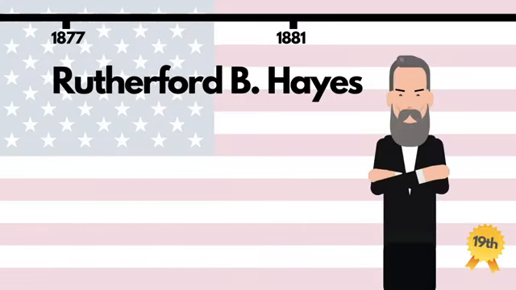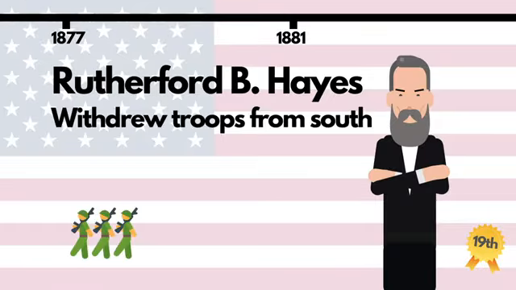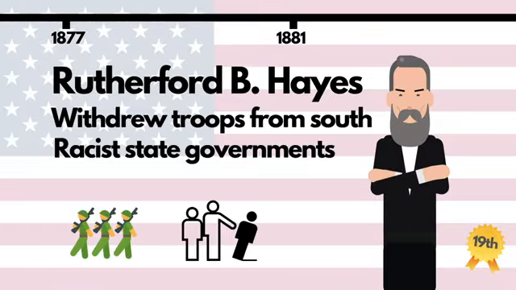The next president attempted to heal the wounds of the Civil War by withdrawing troops from the South, although this resulted in racist Democrat local governments emerging instead. The South, though now reconciled to the Union, nevertheless embraced segregation, a state of affairs that would stand well into the next century and beyond. Hayes was also known for introducing civil service reforms, which meant appointments were made on merit, not on who you knew.